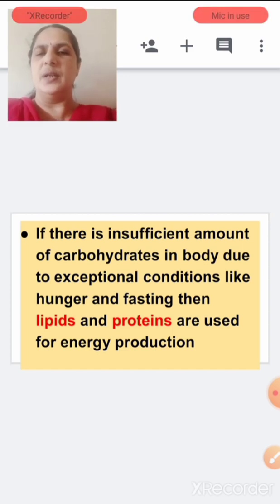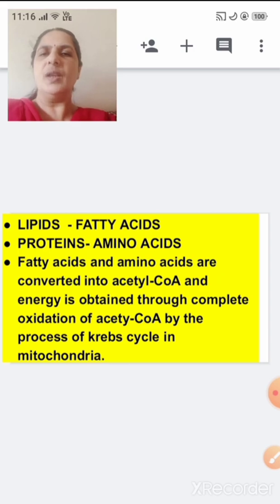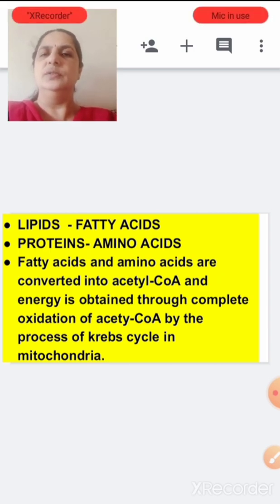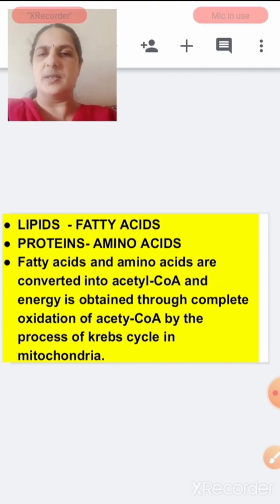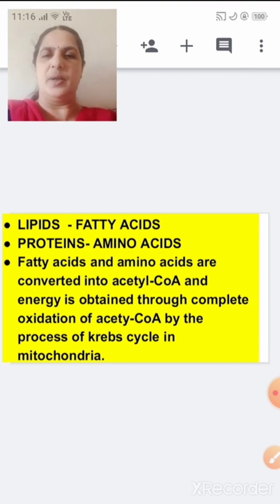Lipids are converted into fatty acids and proteins are converted into amino acids. Fatty acids and amino acids are converted into acetyl coenzyme A, and energy is produced through complete oxidation of acetyl coenzyme A by the Krebs cycle in mitochondria.